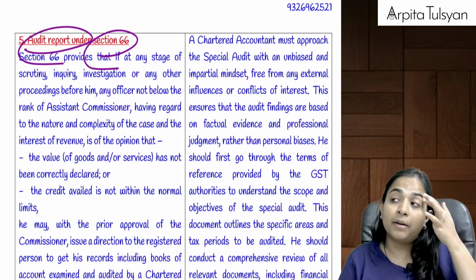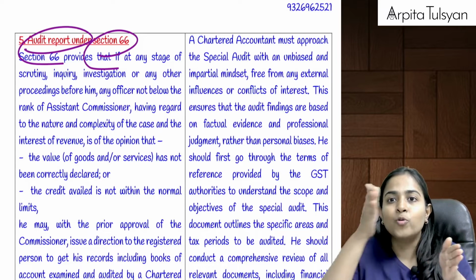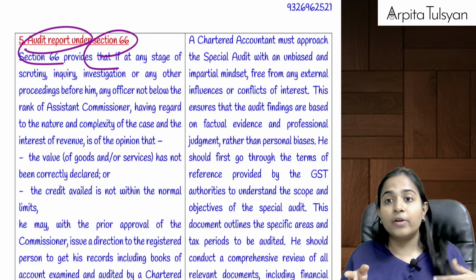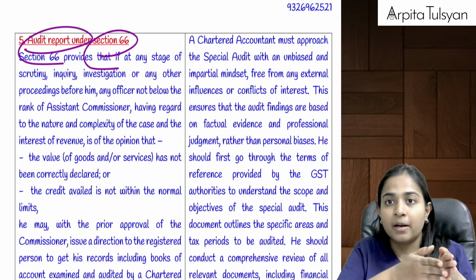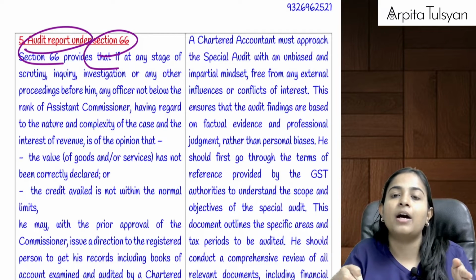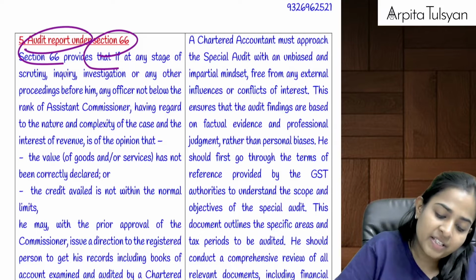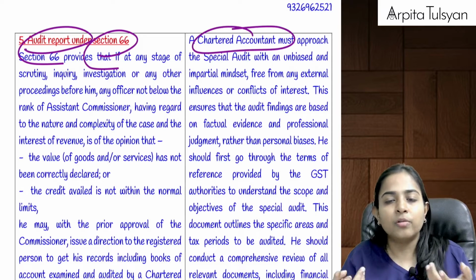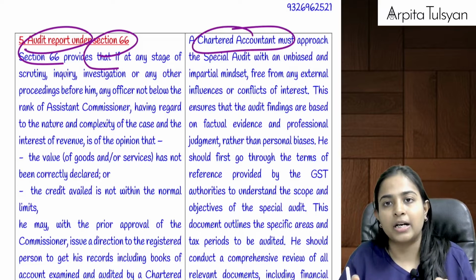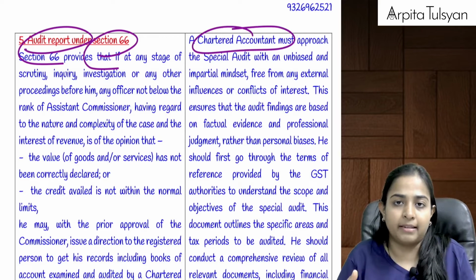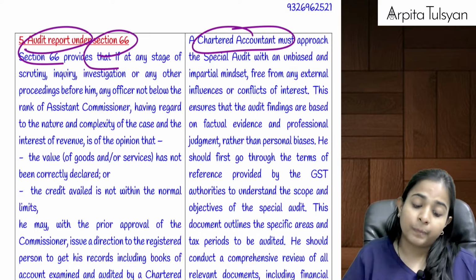So now the department is going to rely on whose audit report? The department is going to rely on the audit report given by this chartered accountant or cost accountant. So who should be unbiased now? Can we say this chartered accountant? Now we are not going to talk here about cost accountant, because we are studying from our ethics point of view, CA's ethics point of view.